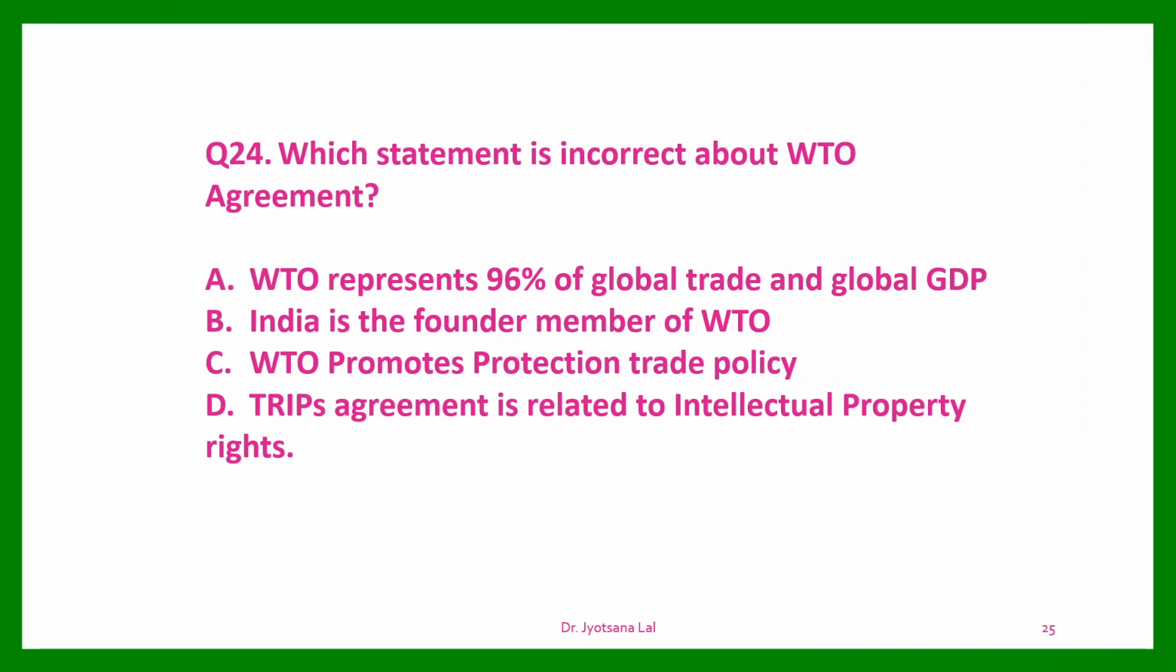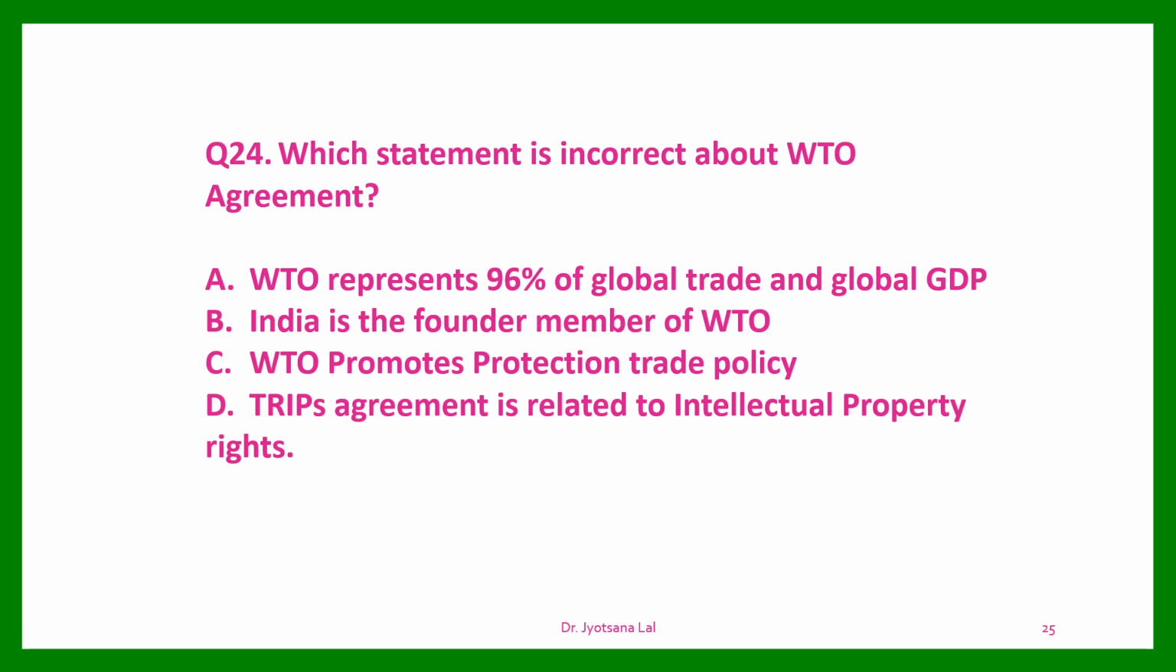Question number 24. Which statement is incorrect about WTO agreement? We'll see all the options one by one. A. WTO represents 96% of global trade and global GDP. Is it correct? Yes, this statement is correct. WTO is continuously expanding and it is regulating and controlling the global trade.